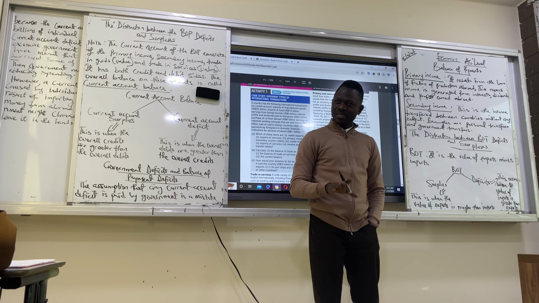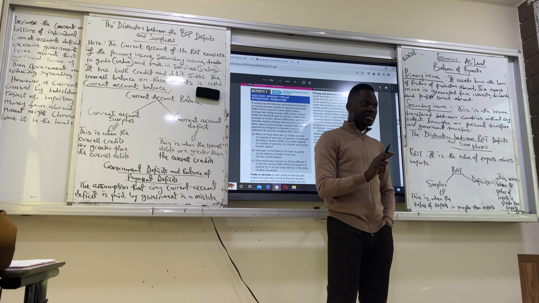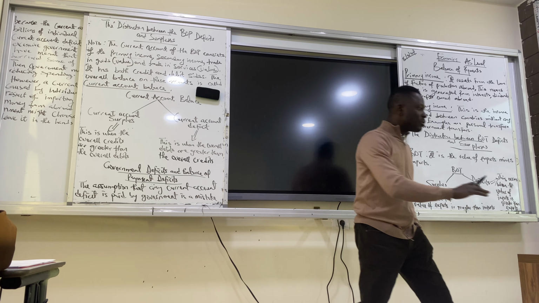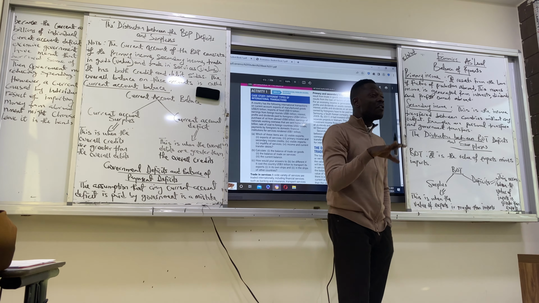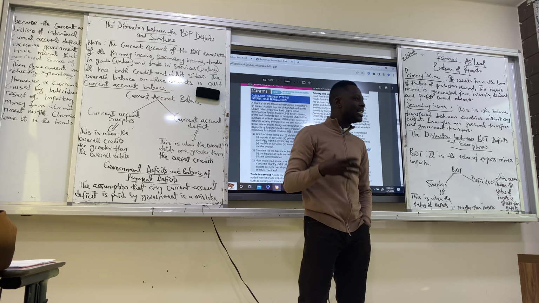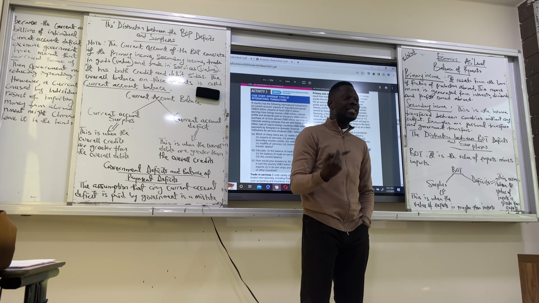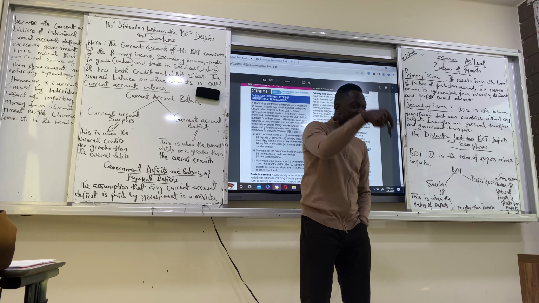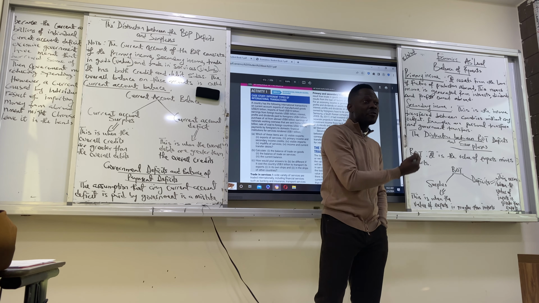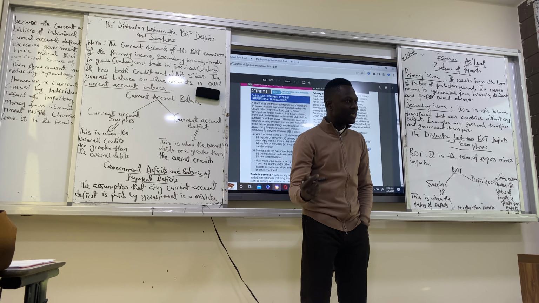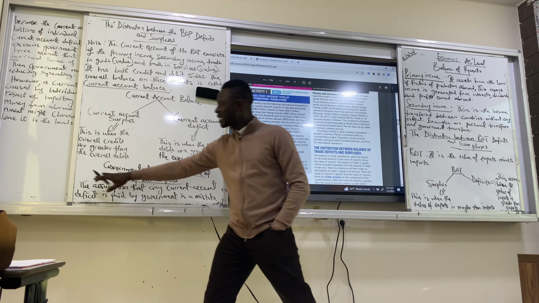Do we get it or not? There's current account deficit. If there's a current account deficit from the government, that is government deficit. Government deficit will come as a result of government spending more than what it generated. So if the government of this country spends more than what it's generating, it would have meant that the government had borrowed money from abroad, from other countries, to be able to finance the spending. That will bring about current account deficit.